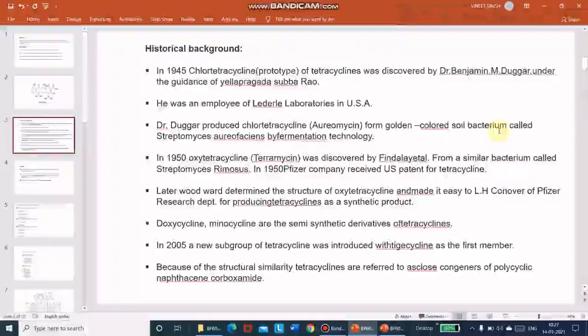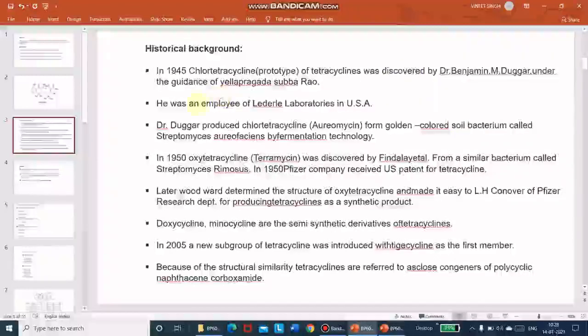Doxycycline and minocycline are semi-synthetic derivatives of tetracyclines. Semi-synthetic means half are from bacteria and half from the lab. In 2005, a new subgroup of tetracycline was introduced with azacitidine as the first member. Because of the structural similarity, tetracyclines are referred to as close congeners of polycyclic naphthacene carboxamide.